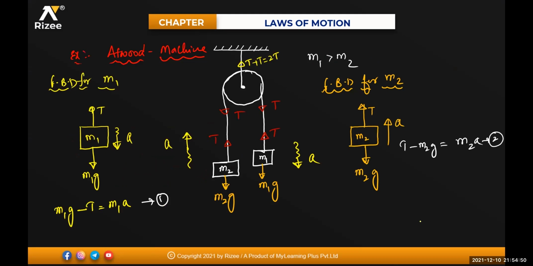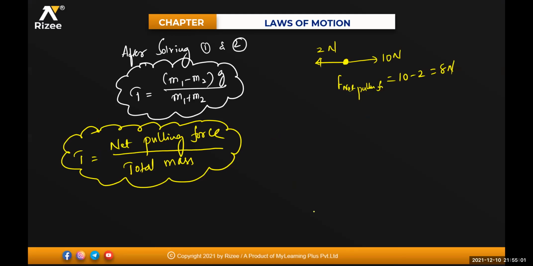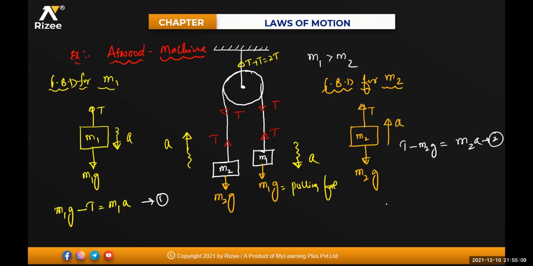Yes, sir. Now, which body is pulling and which body is opposing? M1g is pulling in the downward direction, so M1g is the pulling force. See here what I have written: M1g minus the opposite force, which is M2g. T is equal to M2g only.